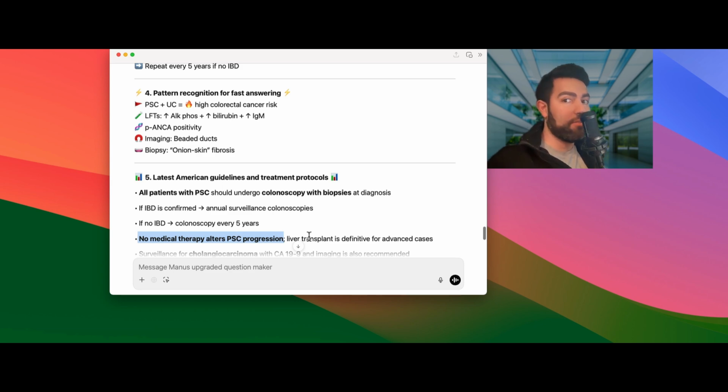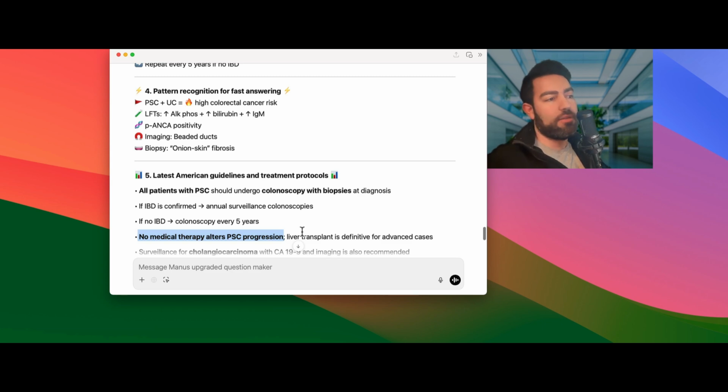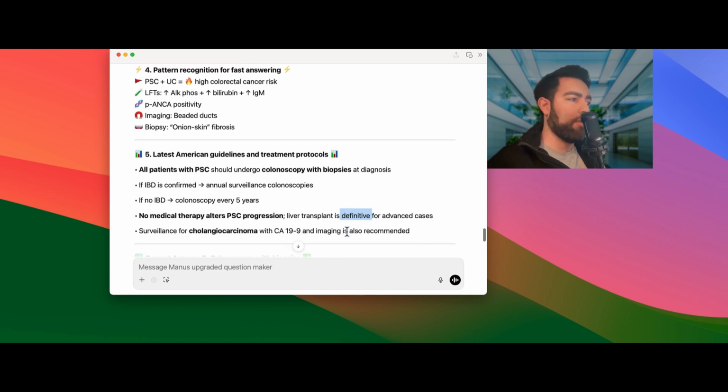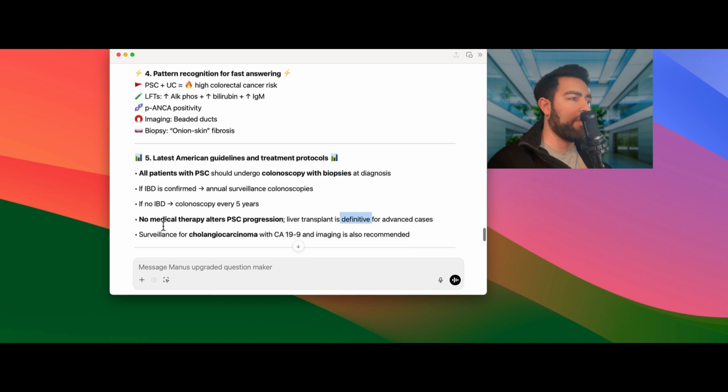Don't take prednisone. I've seen people do that. Steroids, they think they're going to do magic. Liver transplant is the only definitive cure, but it's for very advanced cases. And another thing I would say about the cholangiocarcinoma, there is a recommendation to also check a CA19-9.